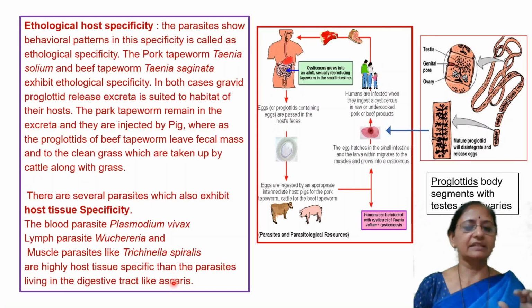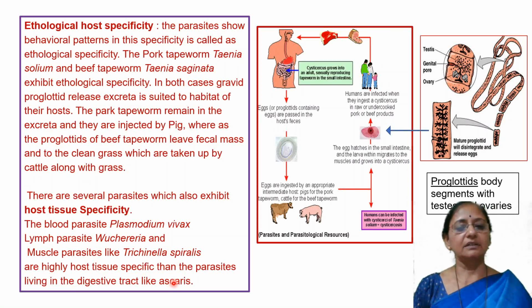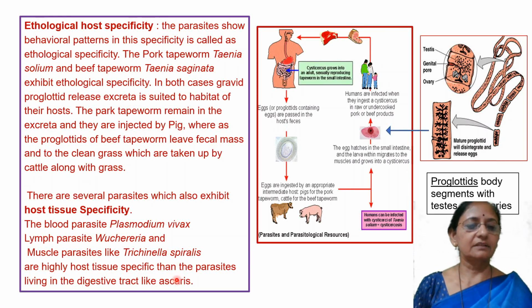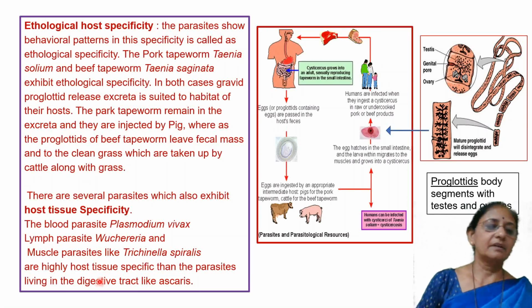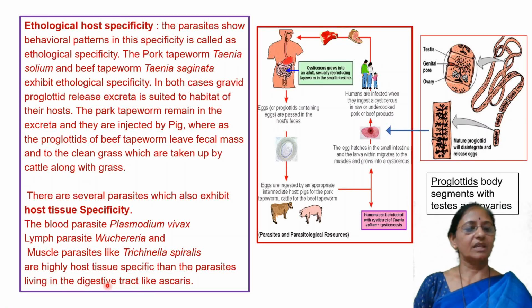It is found in the intestine, but its four-stage larva migrates to the liver, heart, lungs, trachea, larynx, pharynx, esophagus, and finally re-enters the digestive tract, the stomach and intestine, and lives finally in the intestine. Like Ascaris, these other parasites are not found in various organs of the host body. They require a particular tissue.